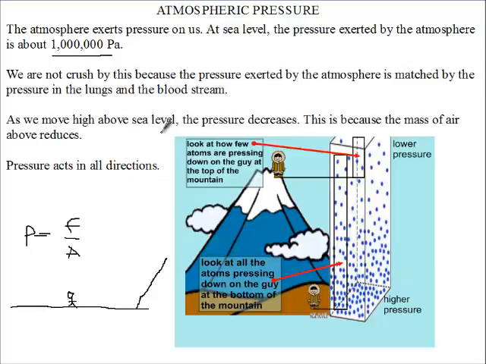As we move up high above sea level, the pressure decreases. So over here at sea level, these are the amount of particles in the air on us. As we move high above sea level, these are the only particles that are going to be on us over here at this section. So at sea level, we have a lot of pressure on us because all these particles are acting on us. But when we move above sea level, the pressure reduces because most of the particles are below us, and only a few of the particles are above us.